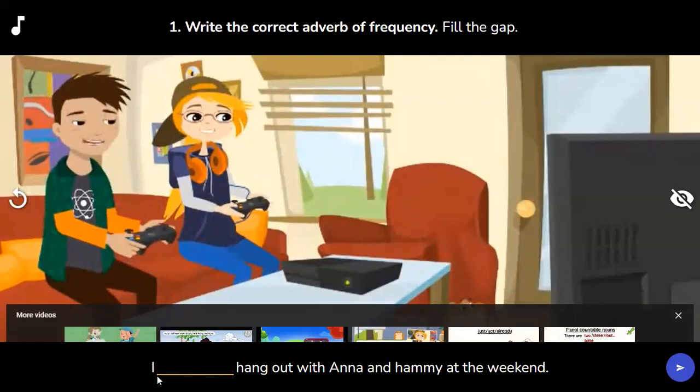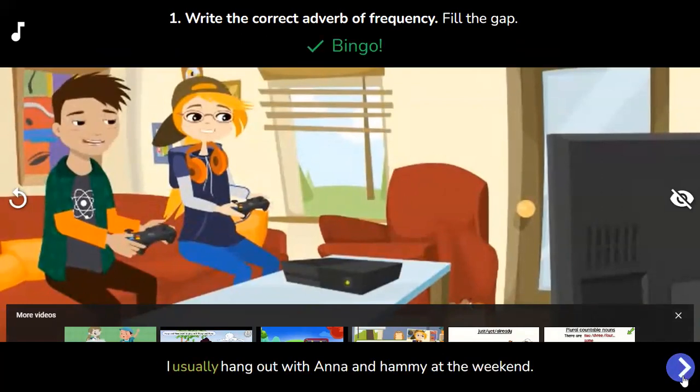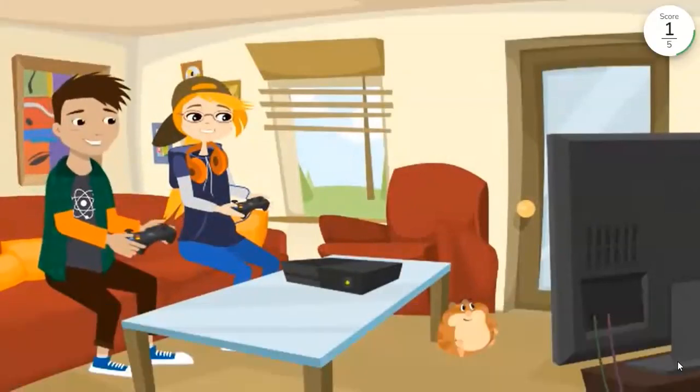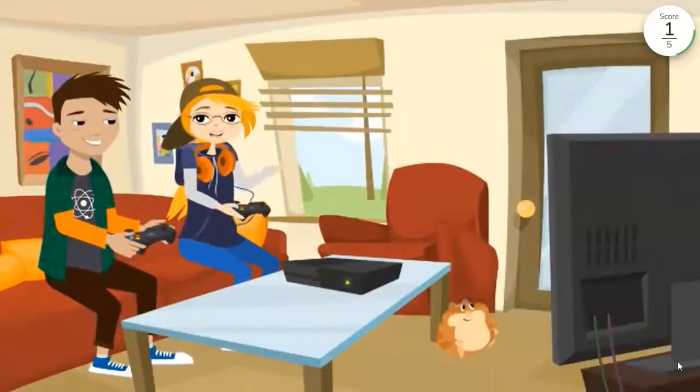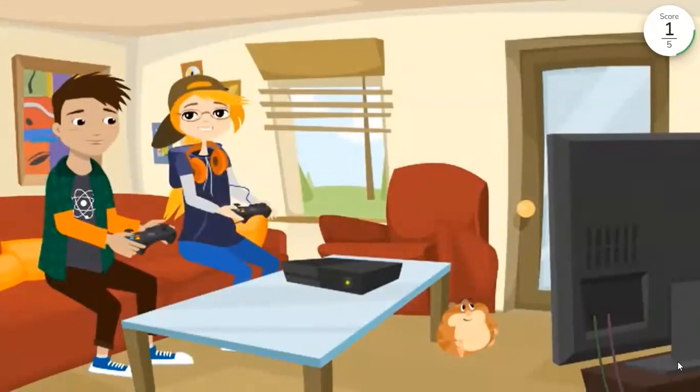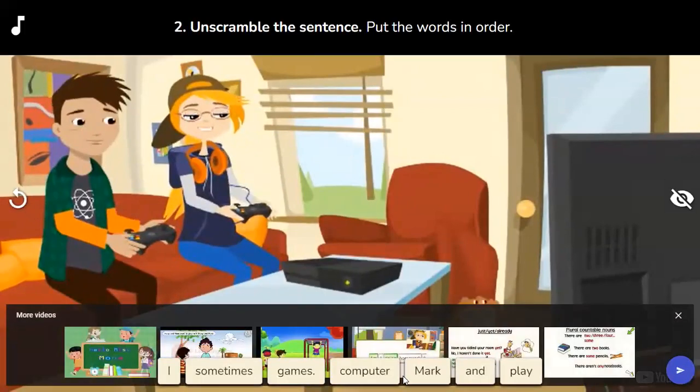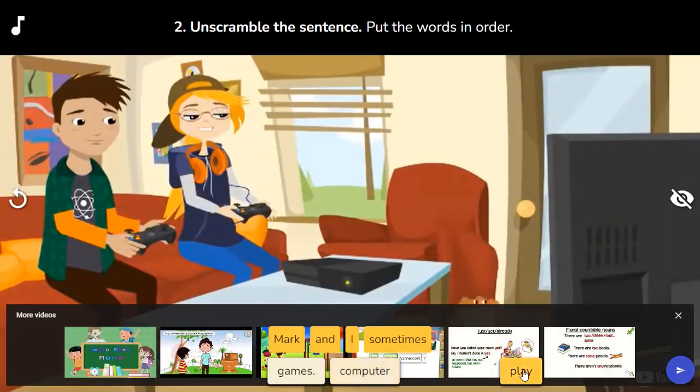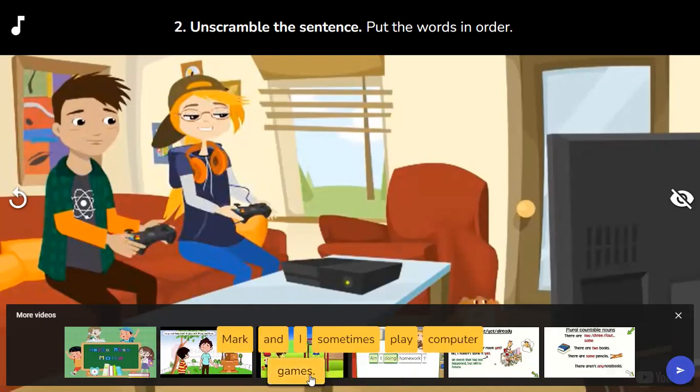Okay, what's the missing word? I told you to listen carefully. I usually hang out with Anna and Hammy at the weekend. Great job. Max and I sometimes play computer games. Okay, Mark and I sometimes play computer games.